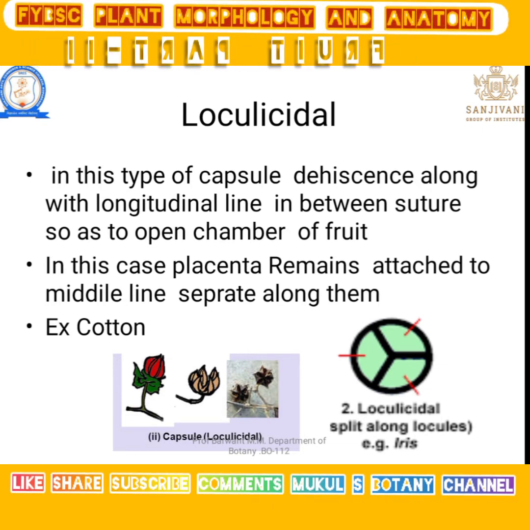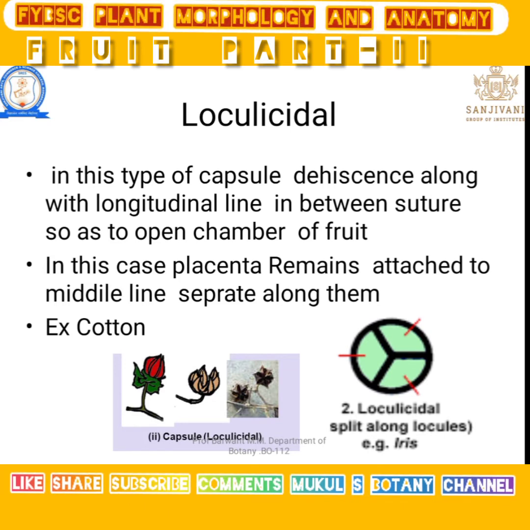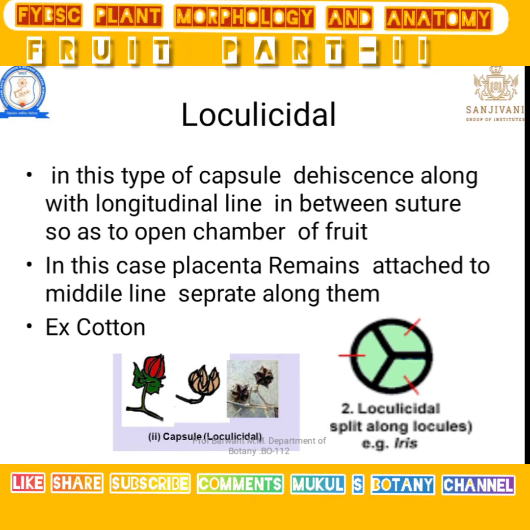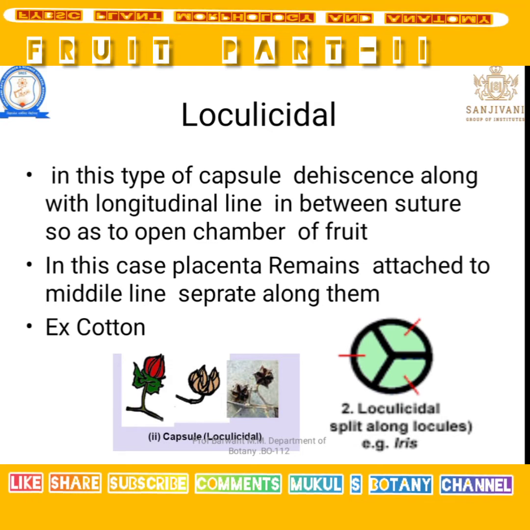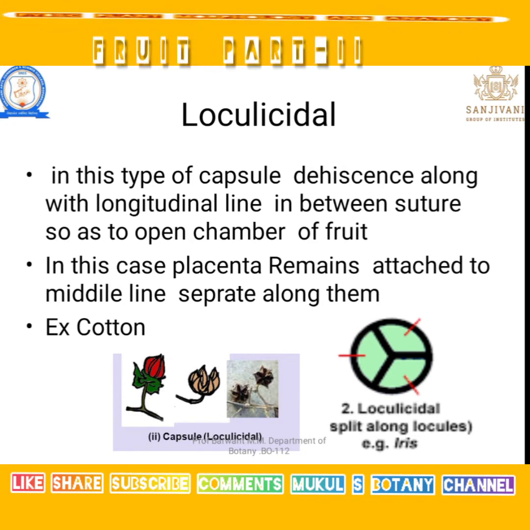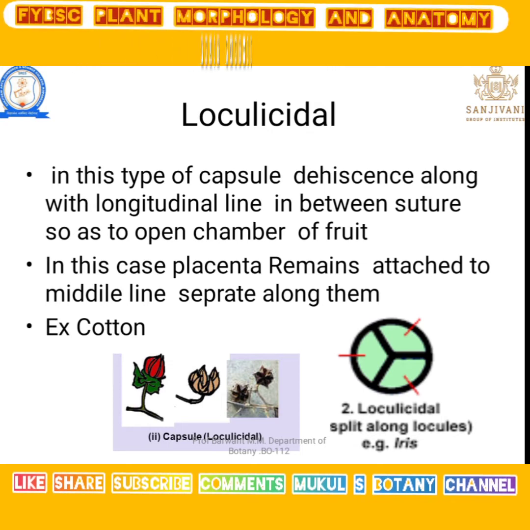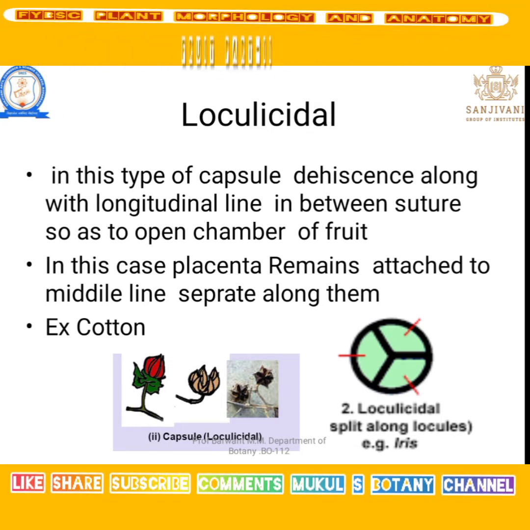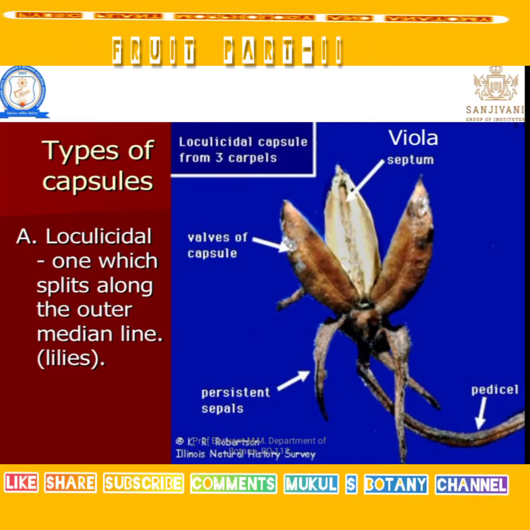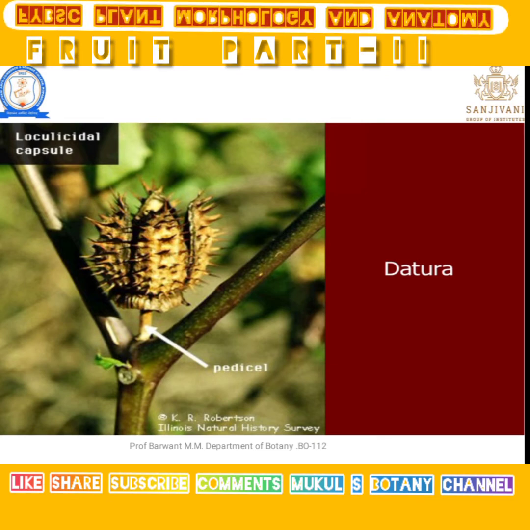Let's see loculicidal. In this type of capsule, dehiscence occurs along the longitudinal line between the sutures, along the chamber of the fruit. In this case, the placenta remains as it is, but a single locule comes outside. For example, cotton, that is loculicidal. Locule is nothing but a chamber present in the seed. Next, an example of loculicidal is Datura, it is also one type of loculicidal.